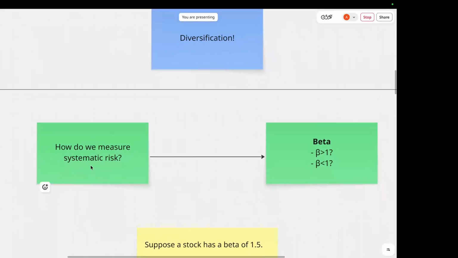So how do we actually measure systematic risk? The CAPM uses a variable called beta for this purpose. Beta measures how sensitive an investment's returns are to movements in the overall market. A beta of 1 means the investment has roughly the same sensitivity to market movements as the market itself. A beta greater than 1 means that the investment tends to move more than the market, whereas a beta below 1 means that it tends to move less than the market.